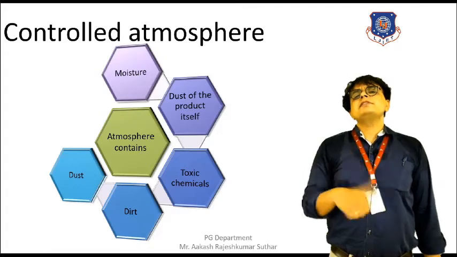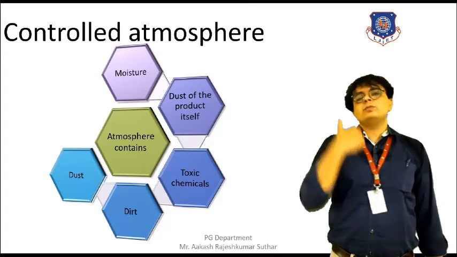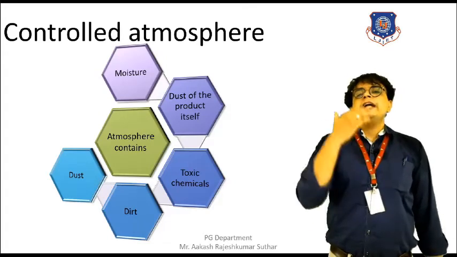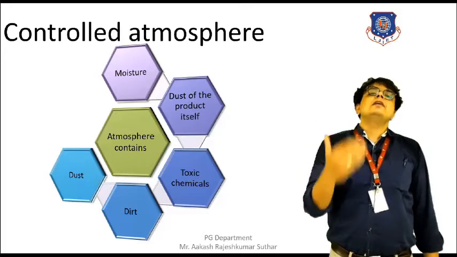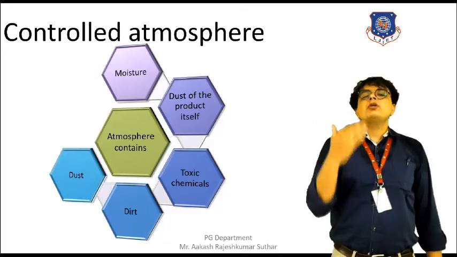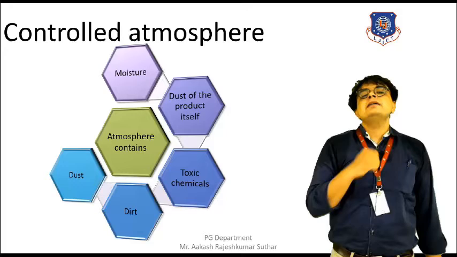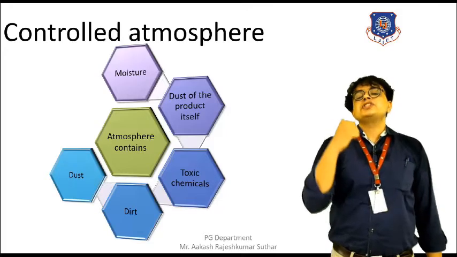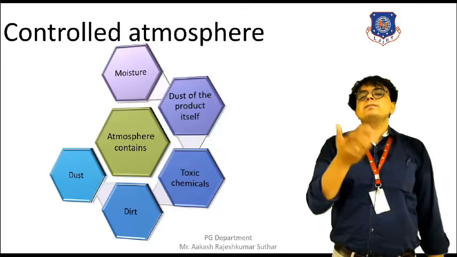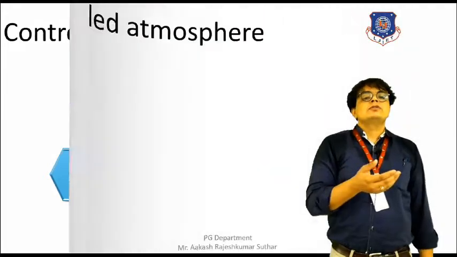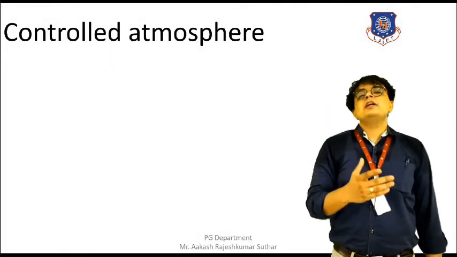Now moving towards the next topic, that is the control on the atmosphere. We all know that the atmosphere mainly includes dust, dirt particles, toxic chemicals, moisture, and the dust of the machine. It means the byproduct of the machine. So these are all present in the atmosphere.